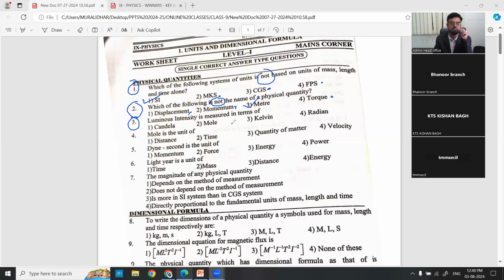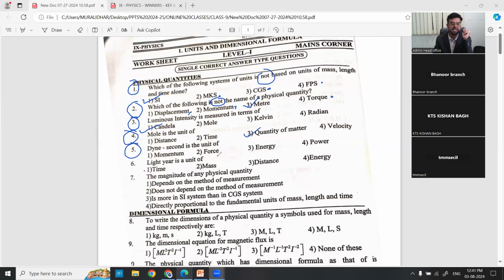Luminous intensity is one of the fundamental physical quantities, which is measured in candela. Candela is the unit of luminous intensity. You can answer also, you can interact in the text box. Next, mole is also a fundamental unit, the unit of quantity of matter. It's not distance. Distance is measured in meters, time is in seconds, velocity in meter per second. So quantity of matter is one of the fundamental quantities, with the unit of mole.